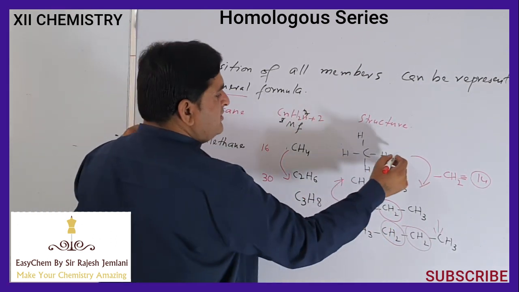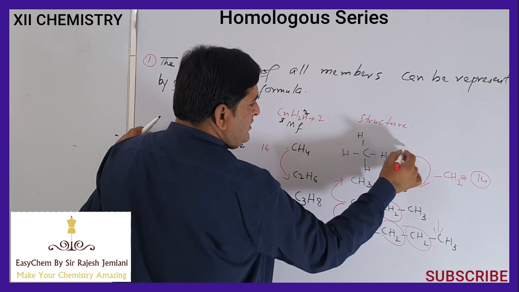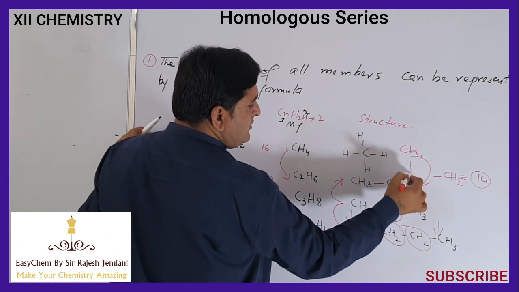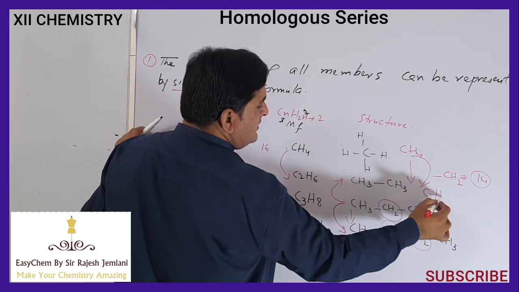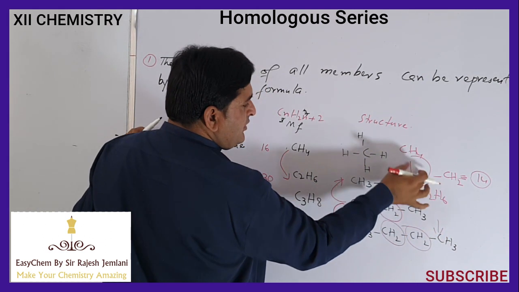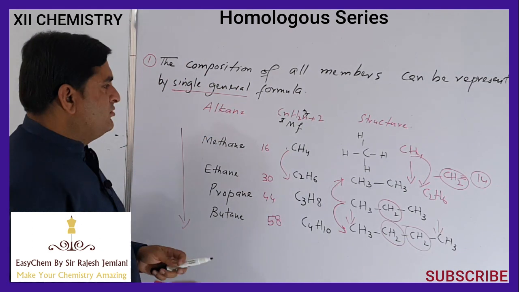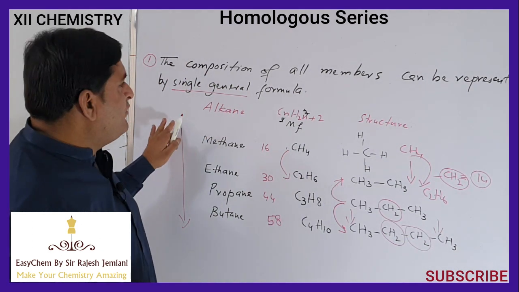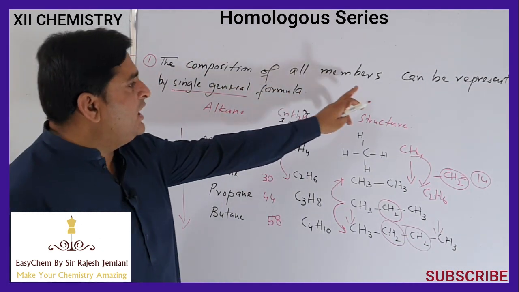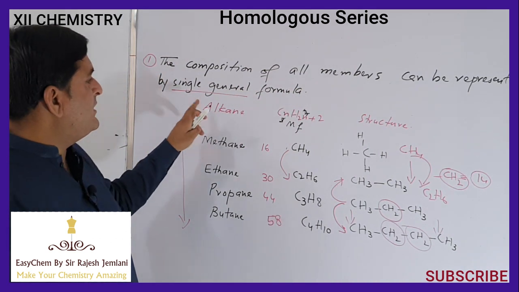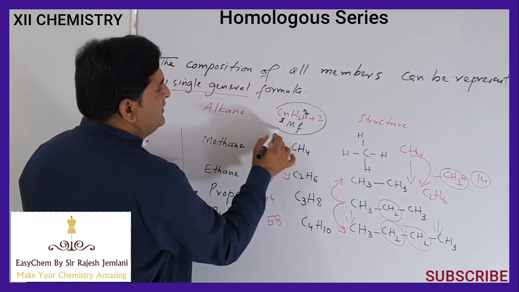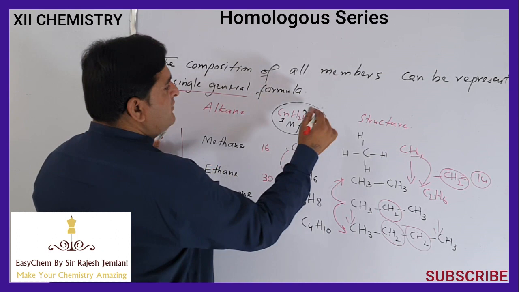So here there is CH4, 1 carbon, 4 hydrogen. In this one, 2 carbon, 6 hydrogen. When we take the difference of these, we find there will be CH2. So this is the first characteristic of homologous series, that the composition of all members can be represented by a single general formula. So this is the general formula of alkanes, and what is that?